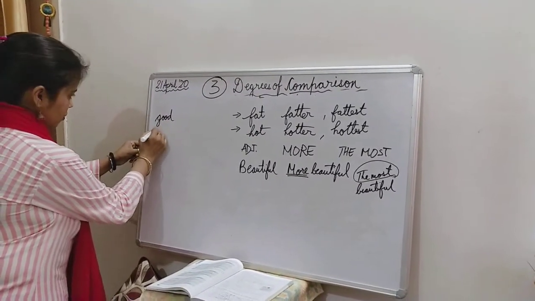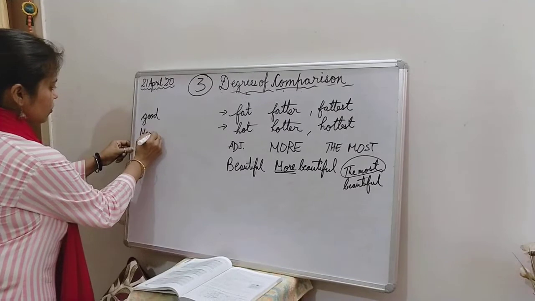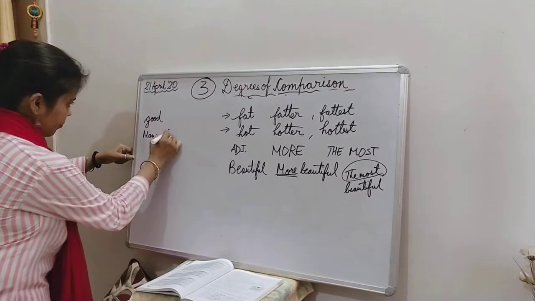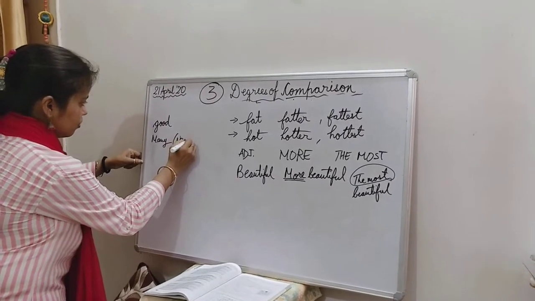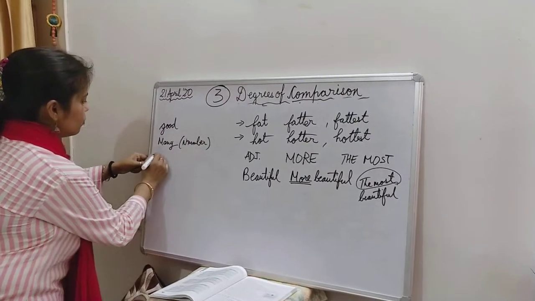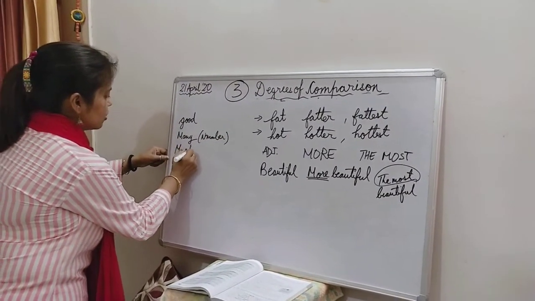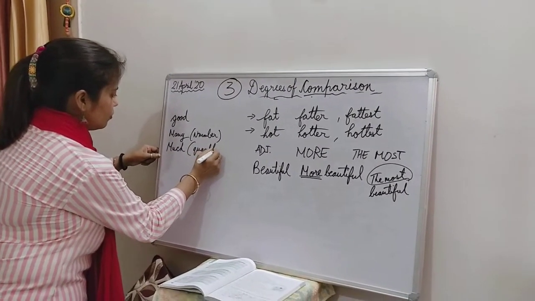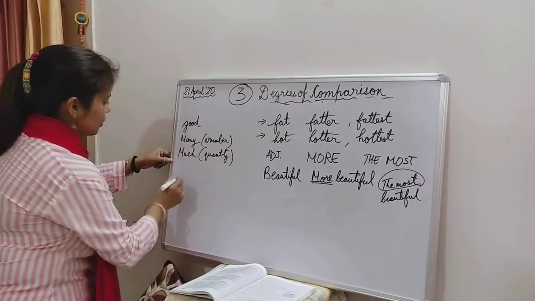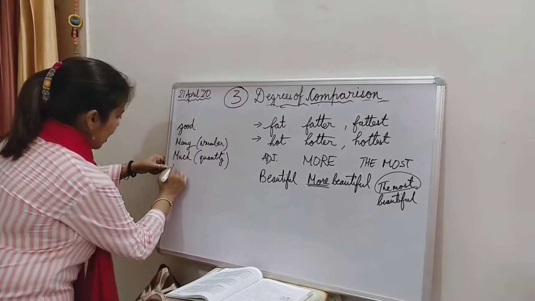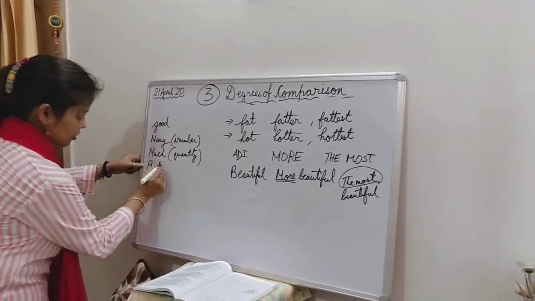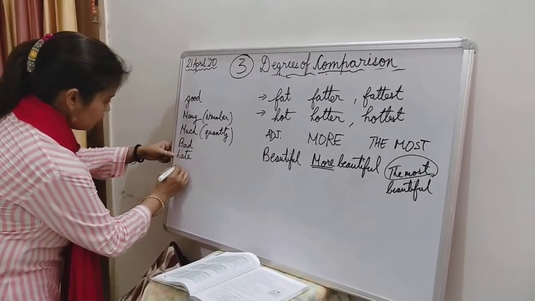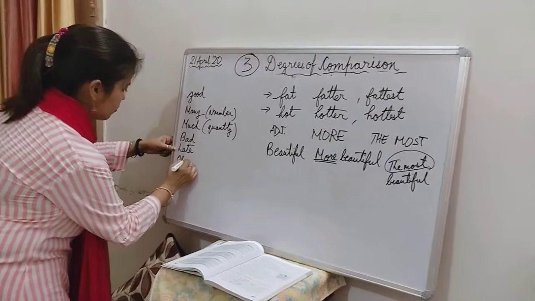Then when I'm talking about some number, it is many. Then let me write here number. When I'm talking about some quantity, it is much. I'll explain how it goes. Then we have bad, late, and we have old.